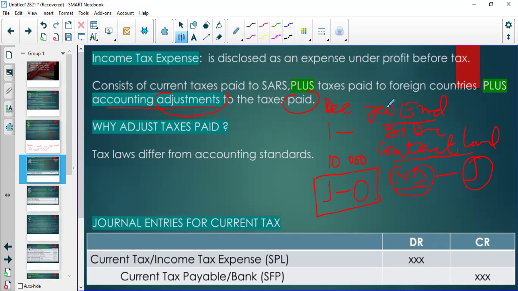This is a contract. This is an agreement with the owner of the property they're renting from, that you pay 10,000 from January to October. But then November and December, you will pay in January.